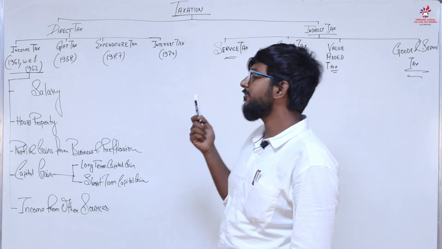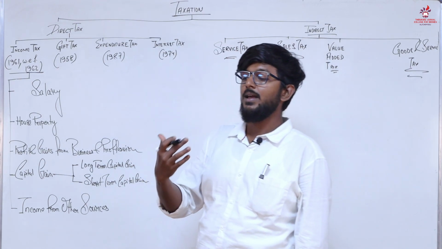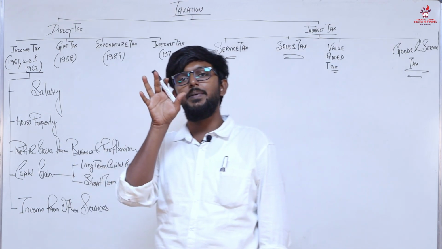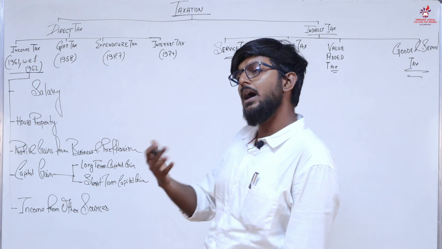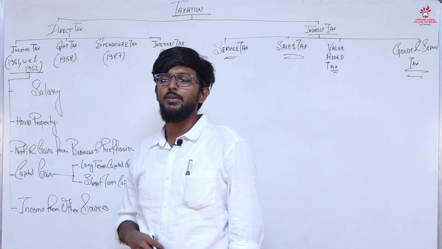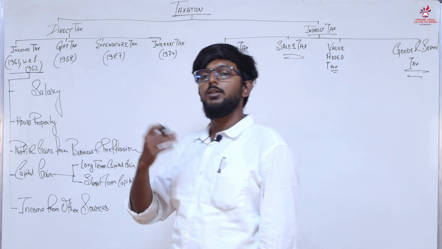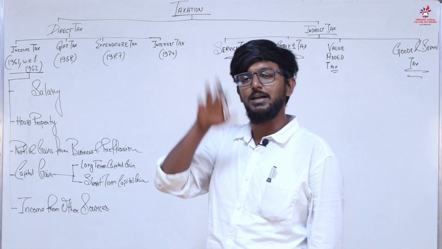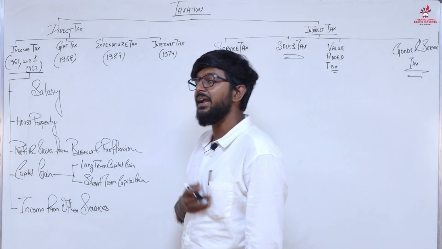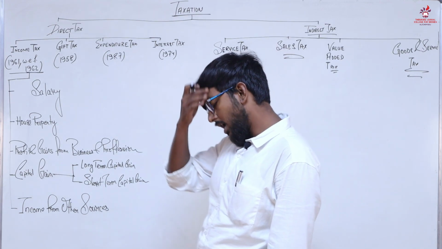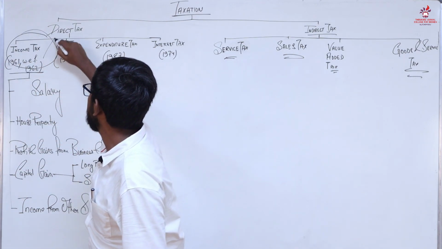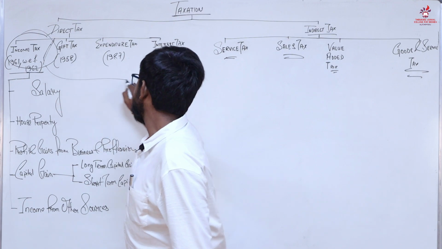So these are the various types of direct tax, where the taxpayer or the assessee directly goes to the government and pays the taxes. Nowadays nobody goes to the government. There are online services available where we upload our balance sheet or our income statement, and then we see our tax liabilities, and we pay that then and there. So now the important part of this topic is income tax. This is what we will be studying.